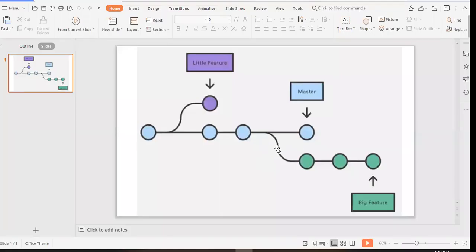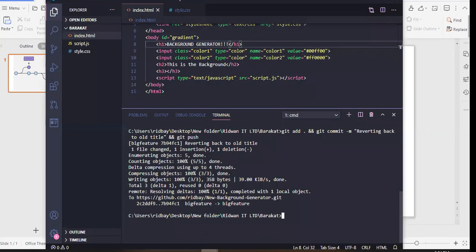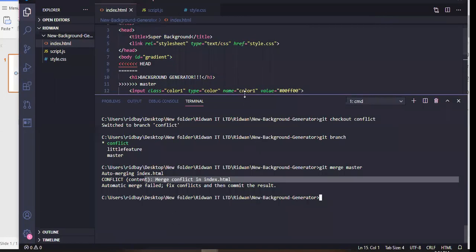So what is basically happening is Barakat has been working on the big feature, which we already know, and she has pushed that feature to GitHub. She has merged the feature she worked on into master. So now master has the big feature, but Ridwan, on the other hand, has created another branch and has been working on his own on that conflict branch. And the conflict branch doesn't know anything about master.